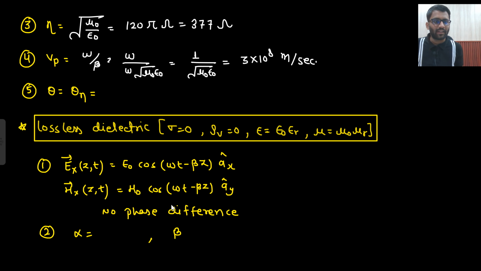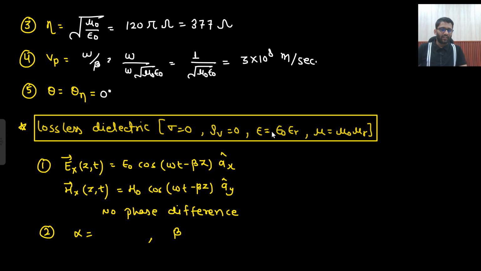What was your theta and theta eta? Both were the same, because for theta eta you will get 1 by 2 tan inverse sigma upon omega epsilon, and for theta you will get tan inverse sigma upon omega epsilon. Sigma is 0, so both will be equal to 0 degree. This is your loss angle and this is the intrinsic impedance angle. If there is no loss, the angle has to be 0 degree only. So this is the answer.